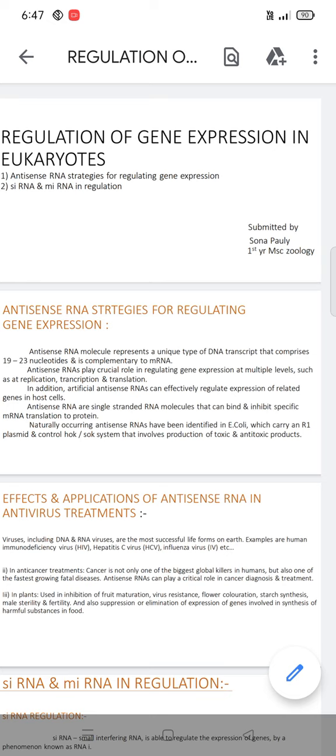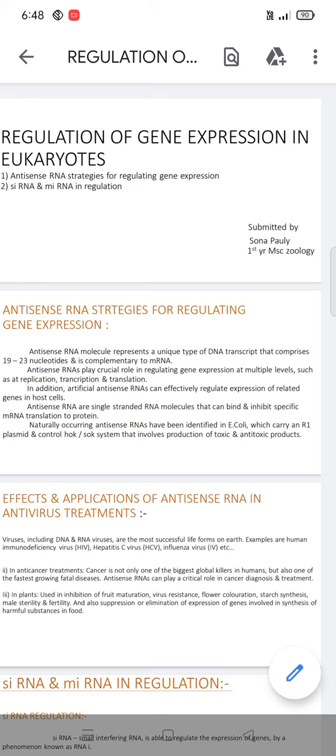Naturally occurring antisense RNA has been identified first in E. coli, which carries an R1 plasmid and controls the Hok/Sok system, which involves the production of toxic and antitoxic products.